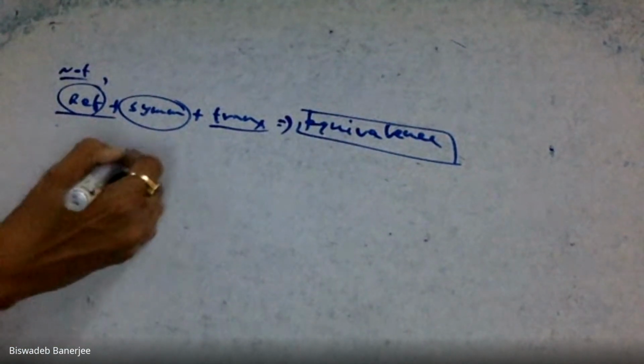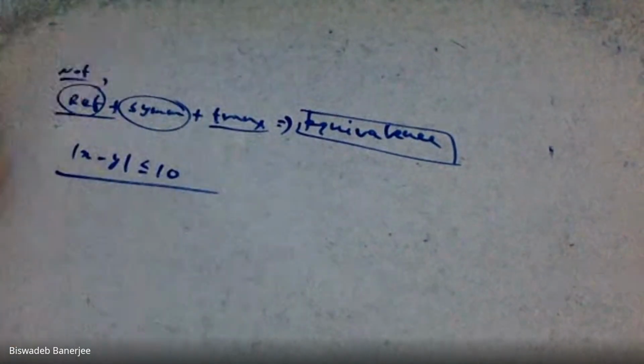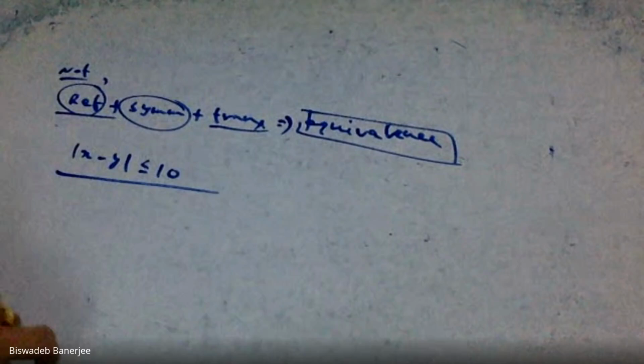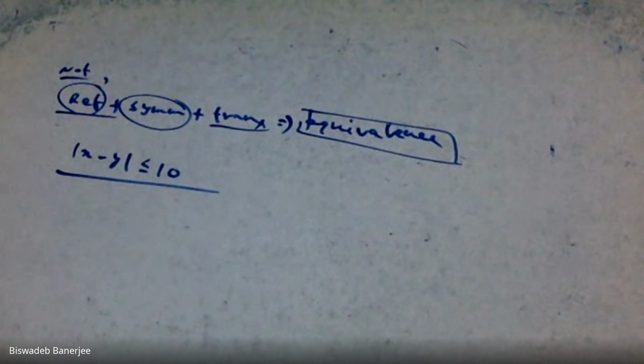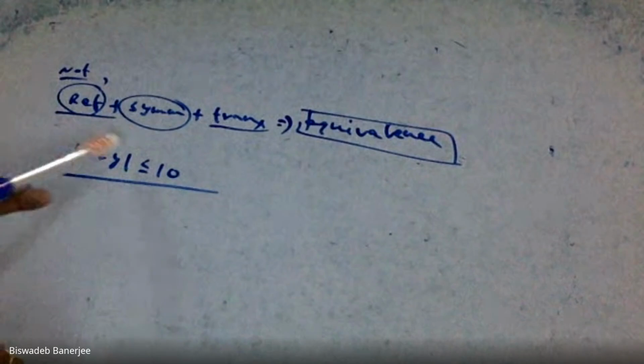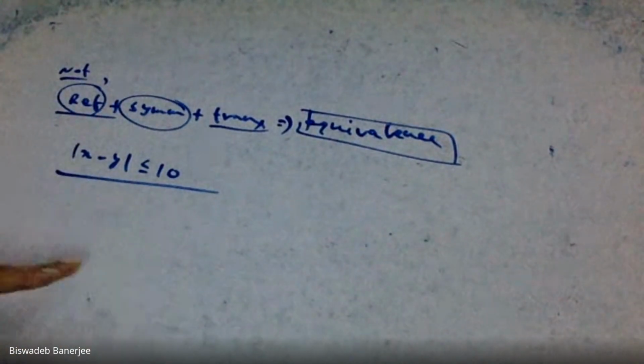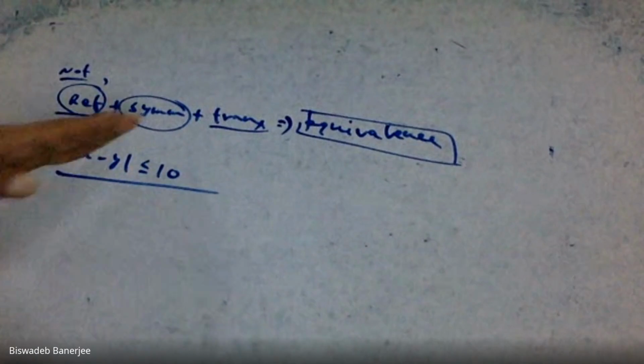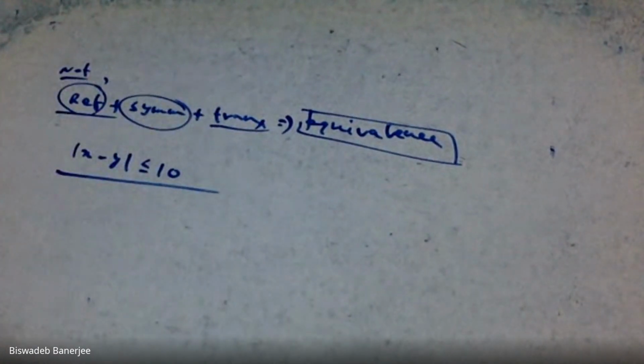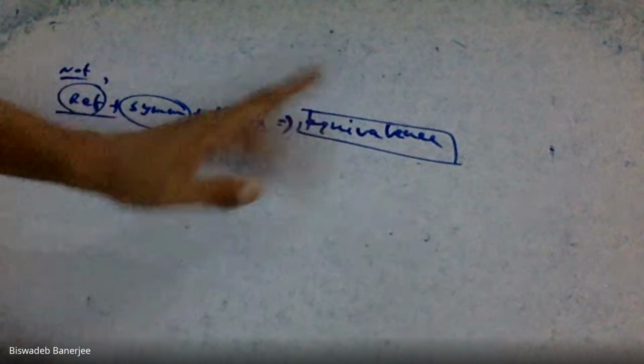In that example, mod of x minus y less than or equal to 10, this relation was reflexive, symmetric, but not transitive. So this relation is not an equivalence.